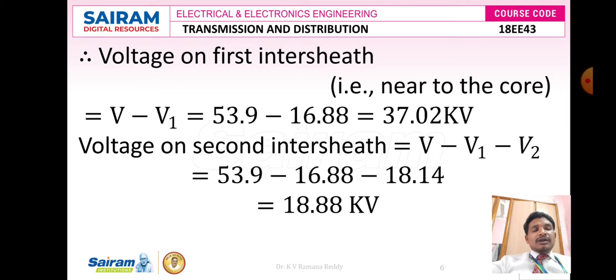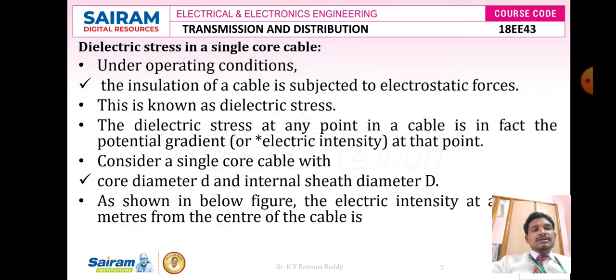Similarly, the electrical stress on the second sheath. To find the electrical stress on the second sheath, I am going to subtract V1 and V2 from capital V. So here capital V value is 53.9 minus 16.88 minus 18.14. Here we got the answer 18.88 kilovolts. Therefore, the electrical stress at the second sheath is 18.88 kilovolts.